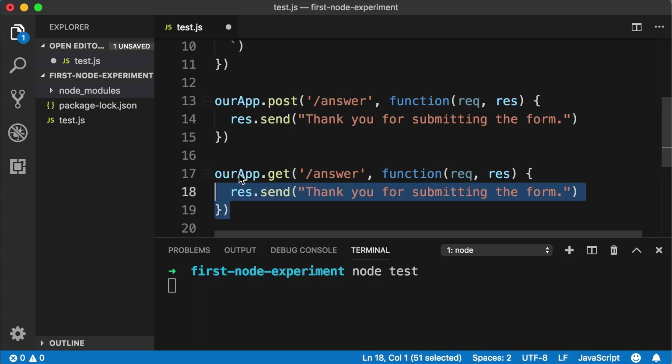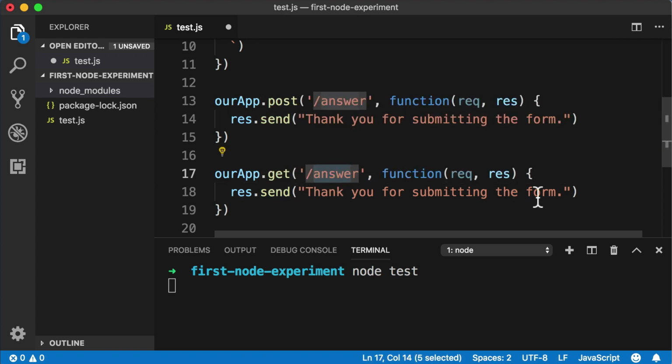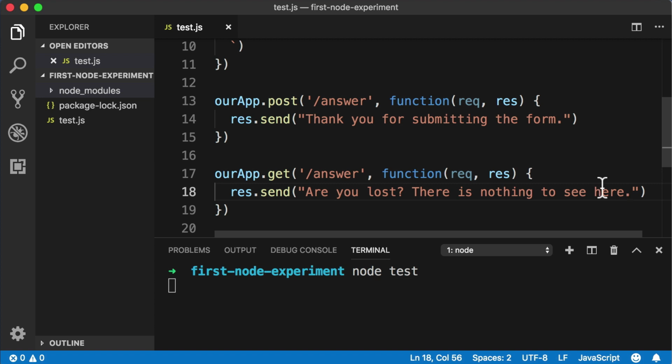So on the second copy, it's our app.get. So if someone sends a post request to this /answer URL, this makes sense. But if someone sends a GET request to that same URL, let's do this instead. Let's just send back a bit of text that says, "Are you lost? There is nothing to see here." Okay, at this point, let's go ahead and save the file and then test it out in our browser.